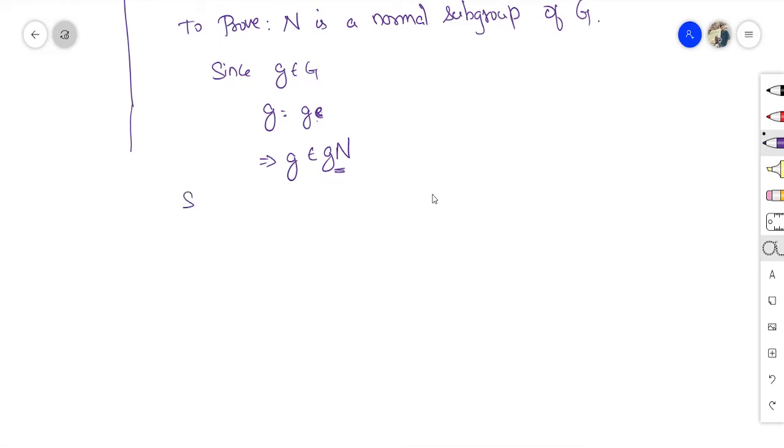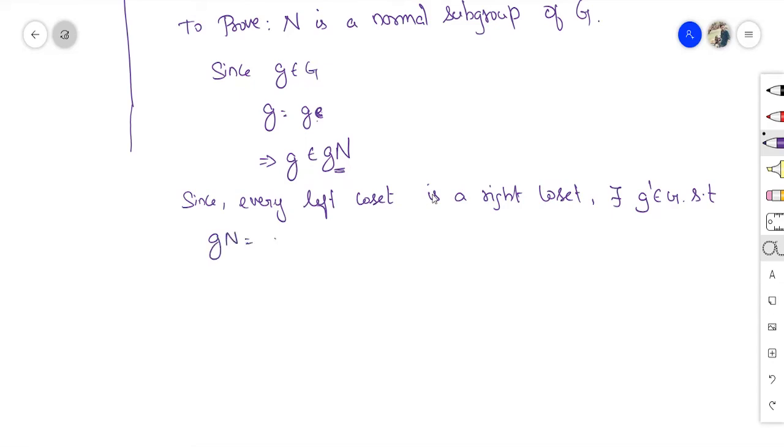Since every left coset is a right coset, there exists g dash belonging to G such that gN is equal to Ng dash. Now, since g belongs to gN, this g will also be in Ng dash, correct?